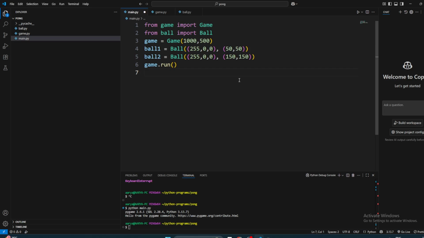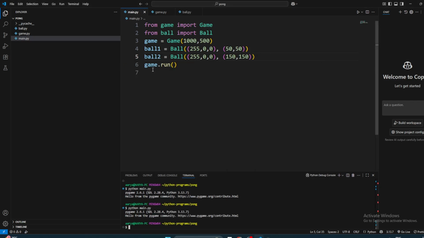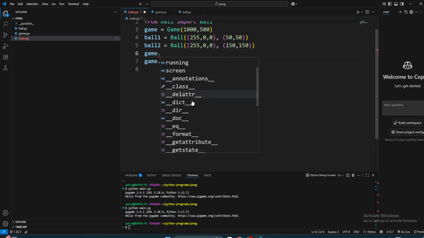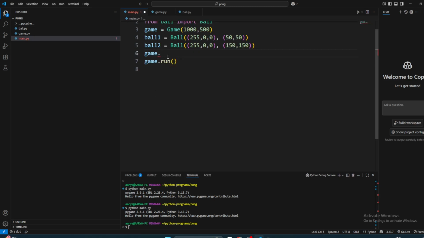Okay, so now we have two balls, but will it work? No, it won't move though. It's not going to work. Why? It is still black, because we have not added the ball to the game. So we need to add it to the game. We don't have a method for adding it, right?